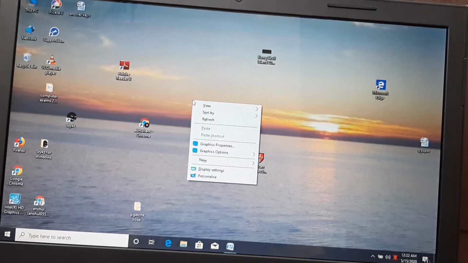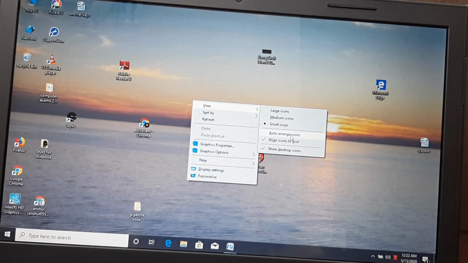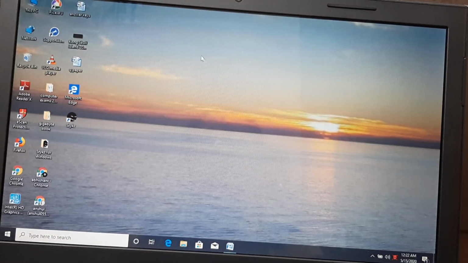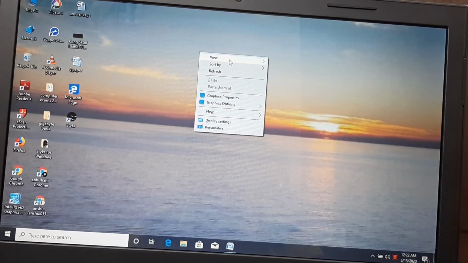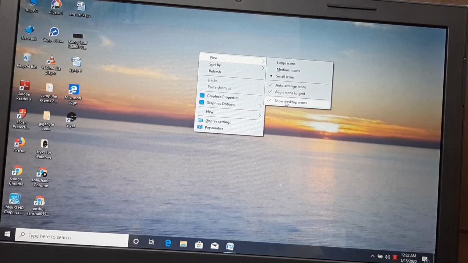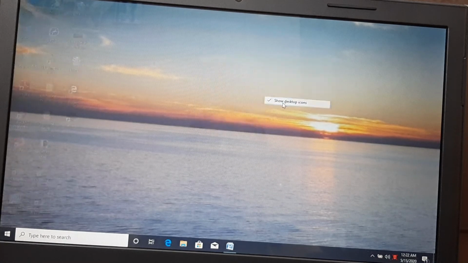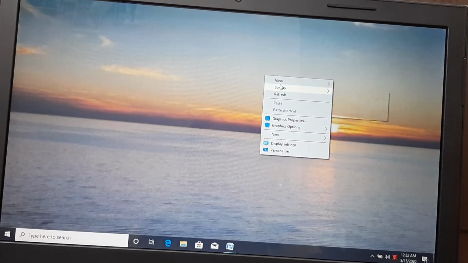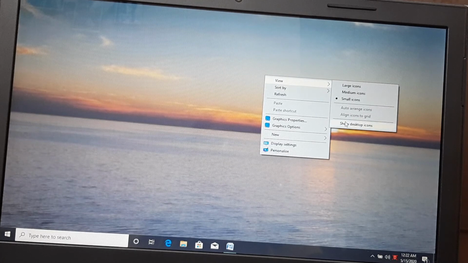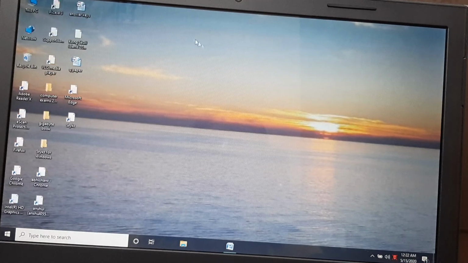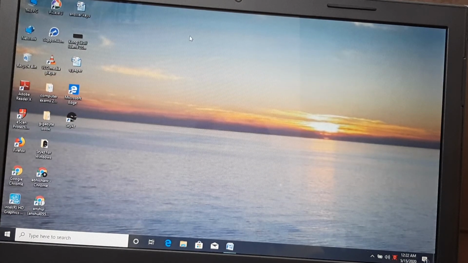But the moment I right click and click on auto arrange, all are automatically arranged. Fine. So show desktop icons. Desktop icons are visible. Now if I click again, all are hidden. Now if I click show desktop icons again, they are all visible.